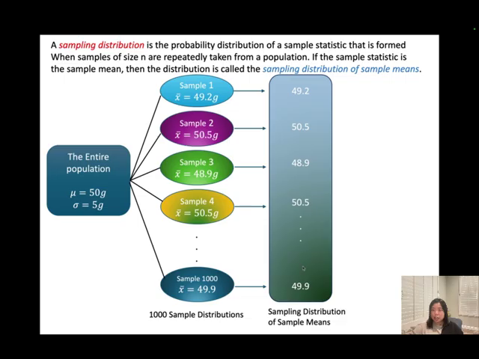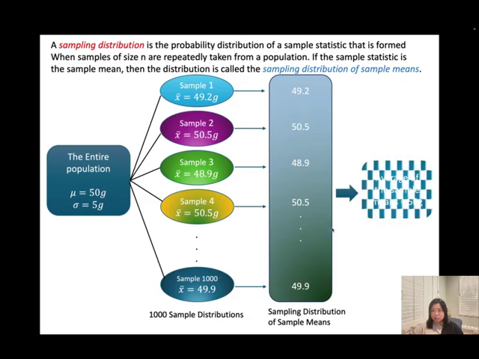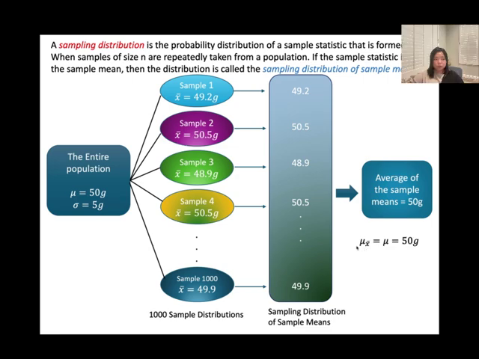Then I add it all up and divide by 1000 because I have 1000 samples in here. And I find out the average of the sample means is equal to 50 grams. It is exactly the same as the entire population mean. We have a notation for this: it is called the mean of the sample means.